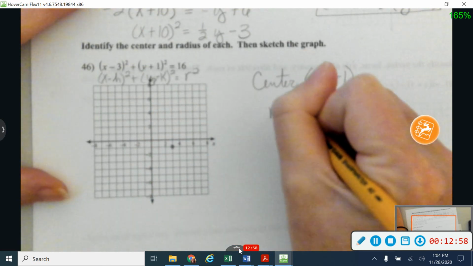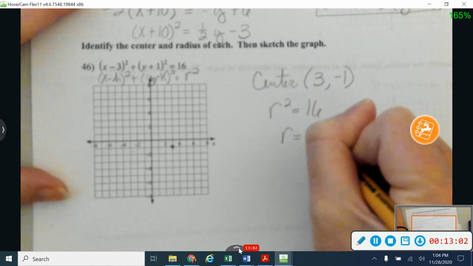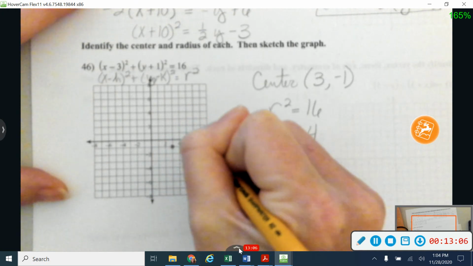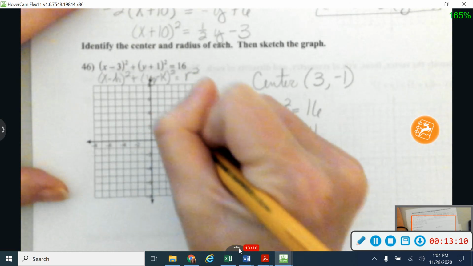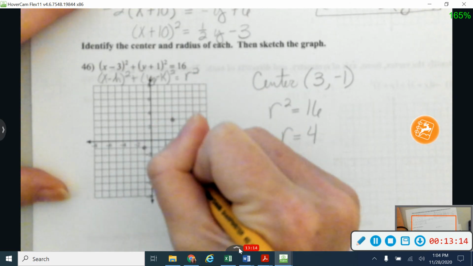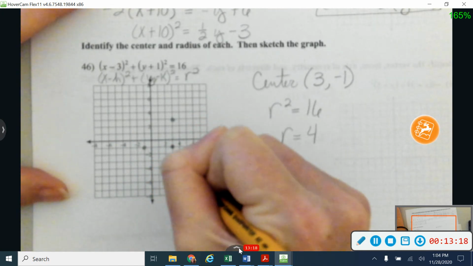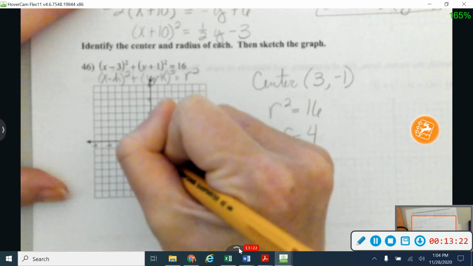And then if I know my radius squared is 16, then I know my radius is going to be 4. I'm going to count 4 in all directions. 1, 2, 3, 4. And again in each of the other directions. And that'll give me a nice circle shape there.